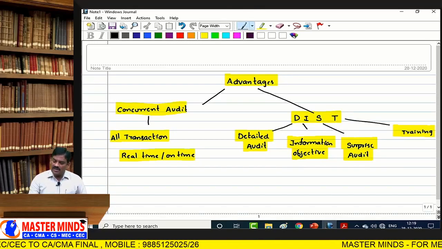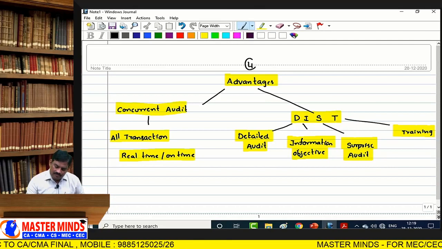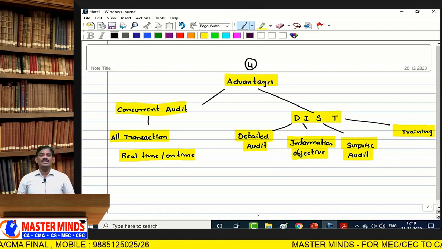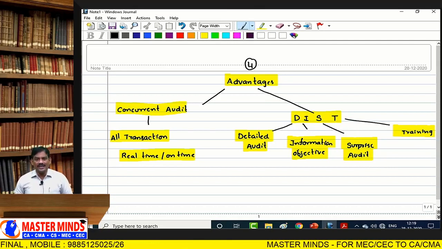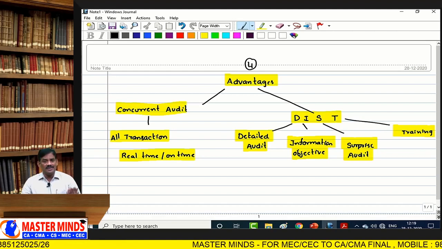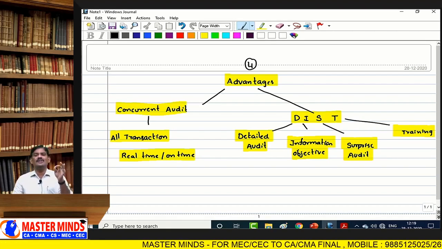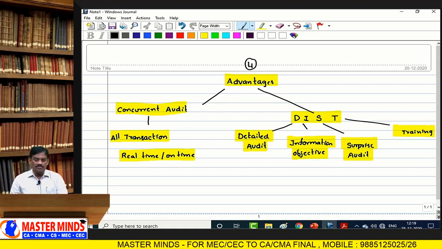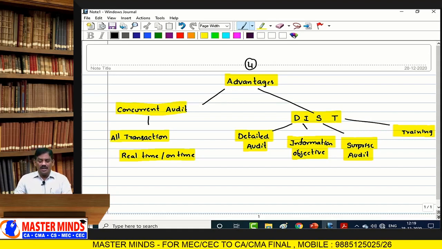What are the advantages of continuous or concurrent audit techniques? It is always advisable to start with a definition or a small technical term first. Try to write a definition.